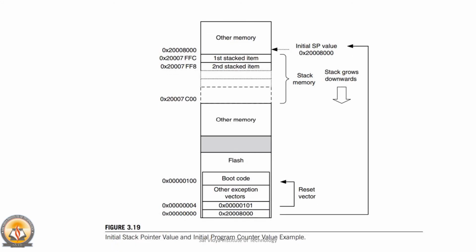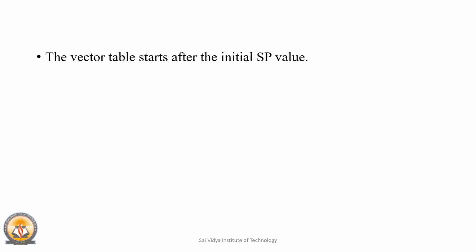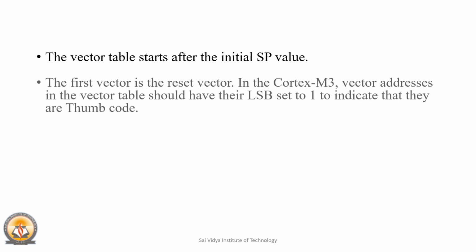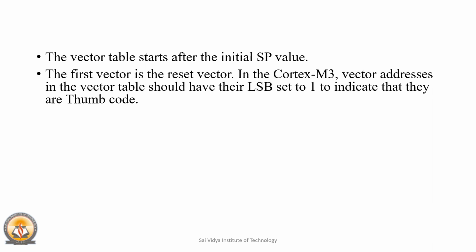Let us take an example for the reset sequence. If you have a stack memory range from 0x20000000 to 0x20008000, that is 32 KB, the initial stack value should be set to 0x20008000. The vector table starts after the initial stack pointer value. The first vector is the reset vector.